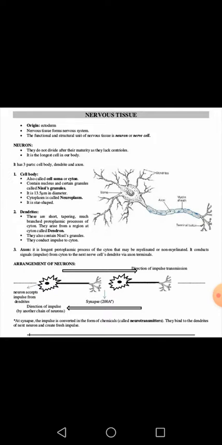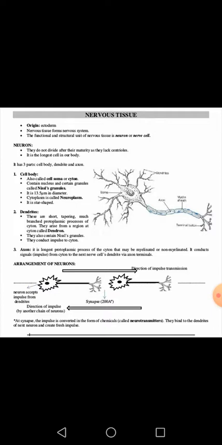Today I am here with a new video, and in this video we will discuss another kind of animal tissue, nervous tissue. Students, I want to tell you that it originates from ectoderm, since we know that there are three germ layers present in embryonic development in human beings: ectoderm, endoderm, and mesoderm. From the outermost layer, ectoderm, this neural tissue or nervous tissue arises.